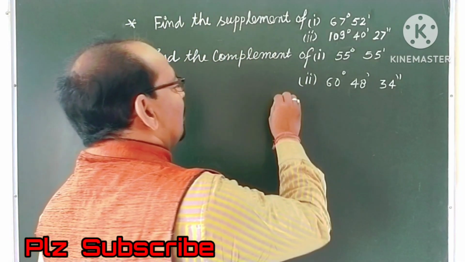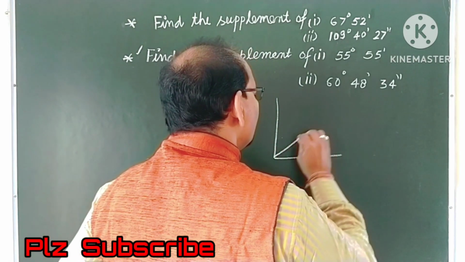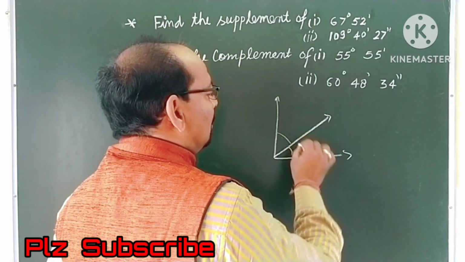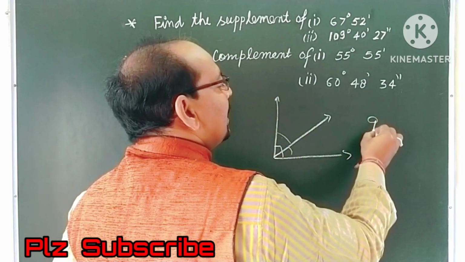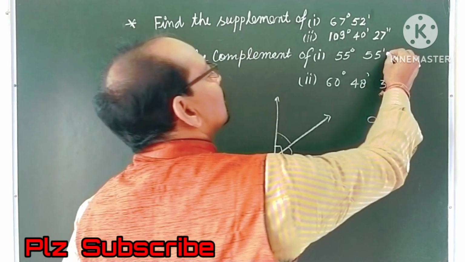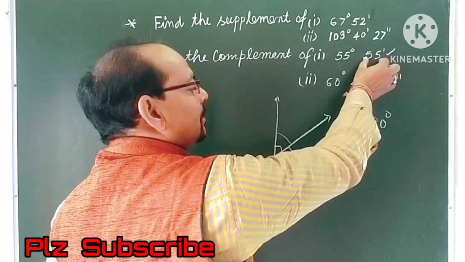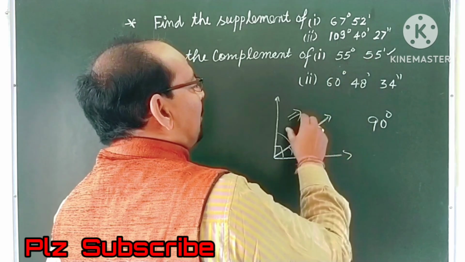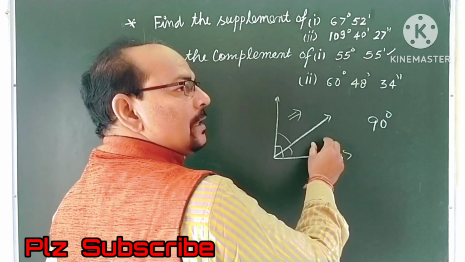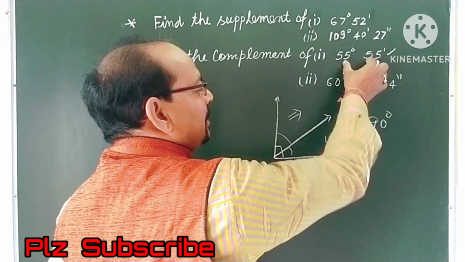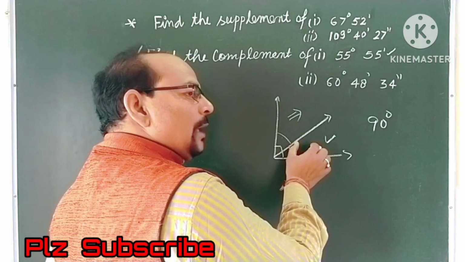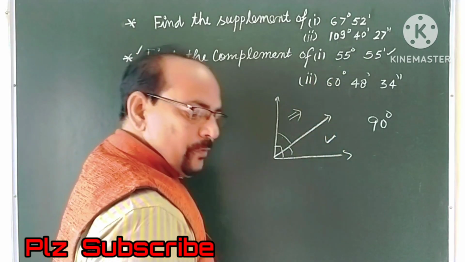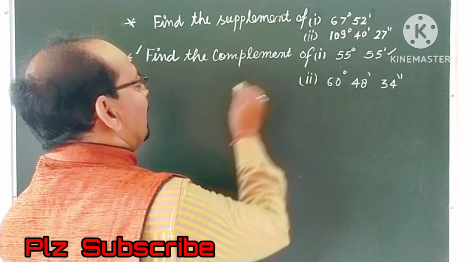From this question, if you draw a figure, here are given two angles, this angle and this angle. The sum of these two angles is 90 degree. One is given, just like 55 degree 55 minutes. So there will be this angle, 90 minus this. If this is given, we want to find this value, 90 minus this, because the sum of these both angles will be 90 degree. Hence from this question we first find the complement of